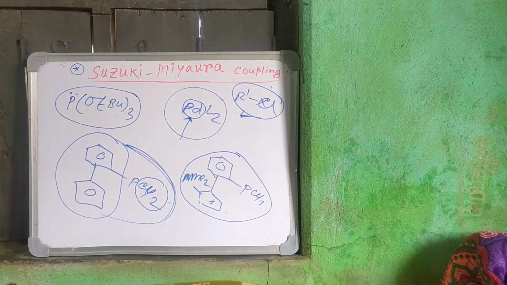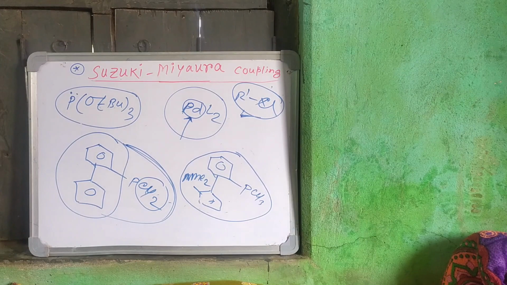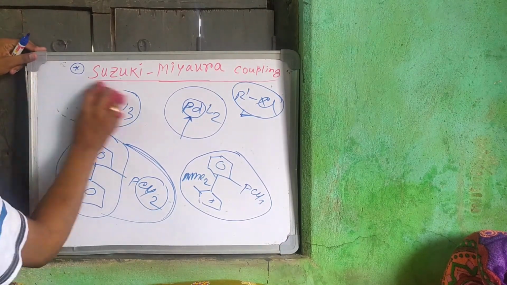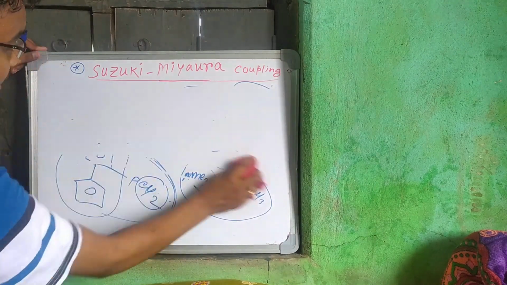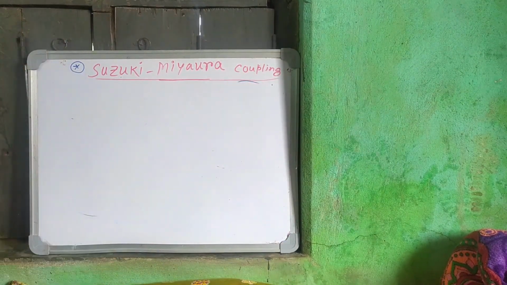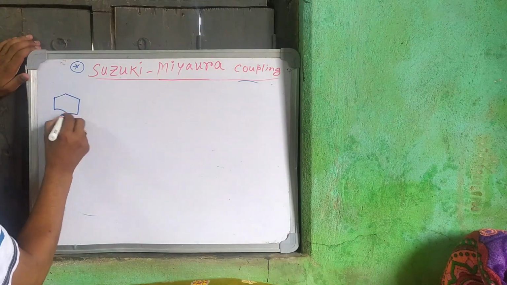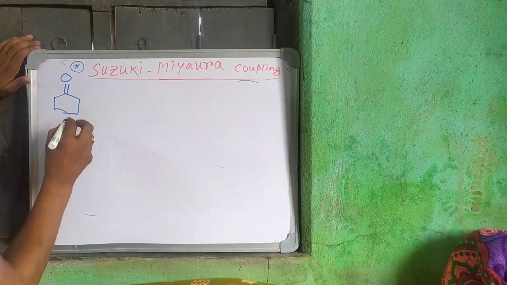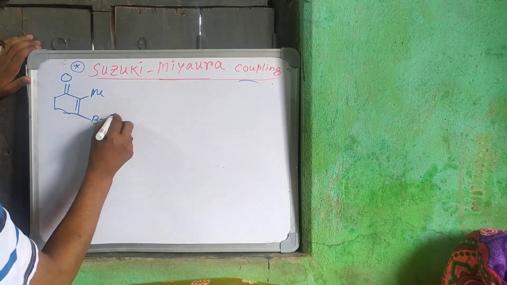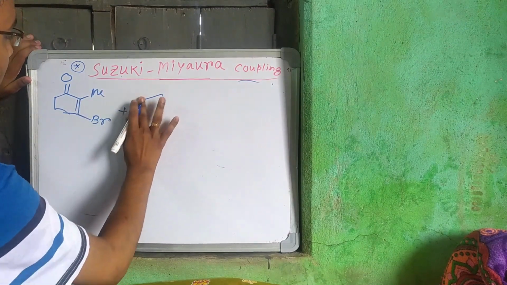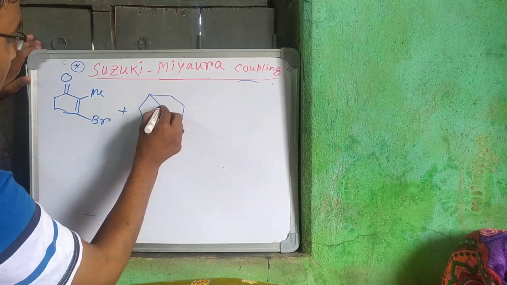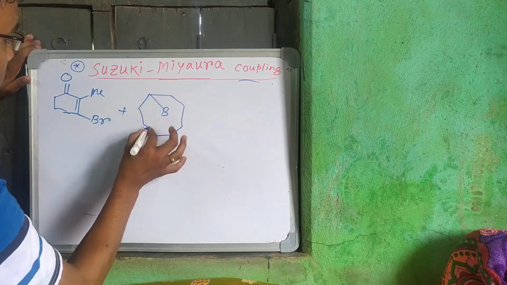Okay, so another thing is that one interesting example I can show you, which is very important from the exam point of view. You can see that if we take this molecule, Ame, and that is Br, and another is Br 1, 2, 3.